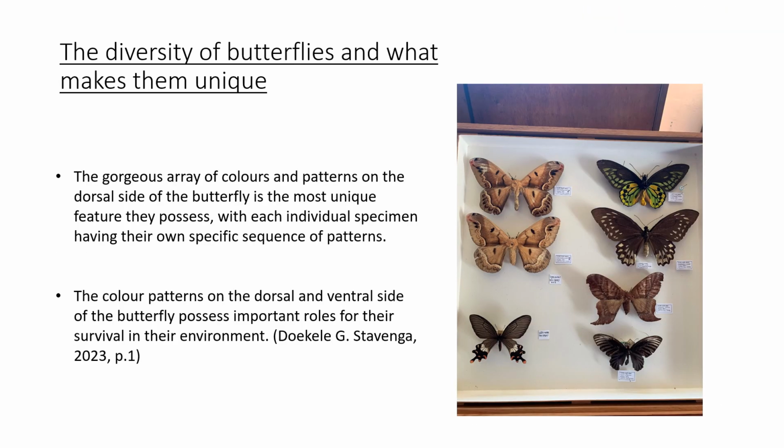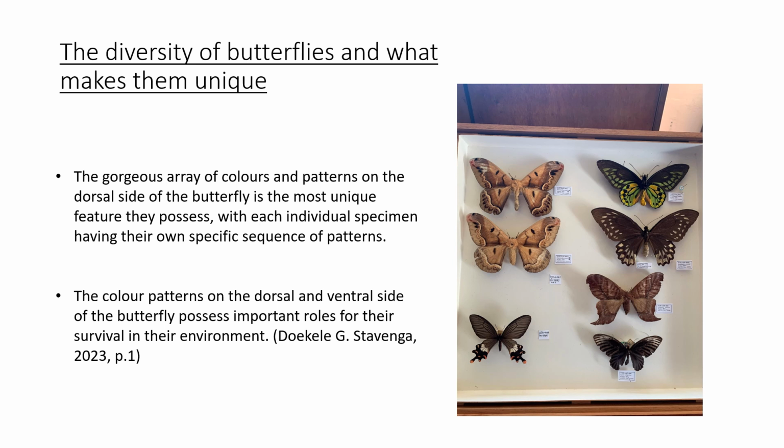The diversity of butterflies and what makes them so unique. The colour pattern of butterflies are extremely diverse, and almost all of the 14,000 or so species can be identified on the basis of their colour pattern alone. A unique feature of the butterfly is that the colour pattern is very different on the dorsal side compared to its ventral side. The National University of Singapore has studied the squinting bush brown butterfly, Bicyclus anynana, and they have discovered that the gene Apterous A is responsible for the colour pattern and function on the dorsal side of the butterfly.